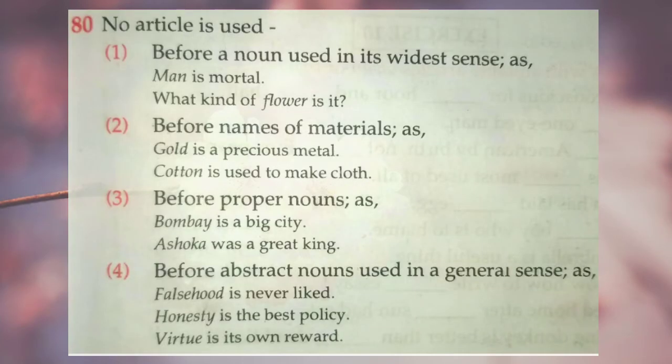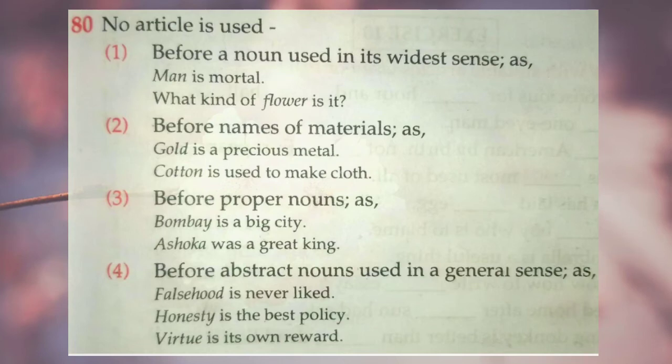Now the next rule is rule number 80, no article is used. This is very important to know, where you should not use article, because you cannot use article with any noun. So this rule shows there are some nouns where we don't use article. Number 1, before a noun used in the widest sense, you should not use article.